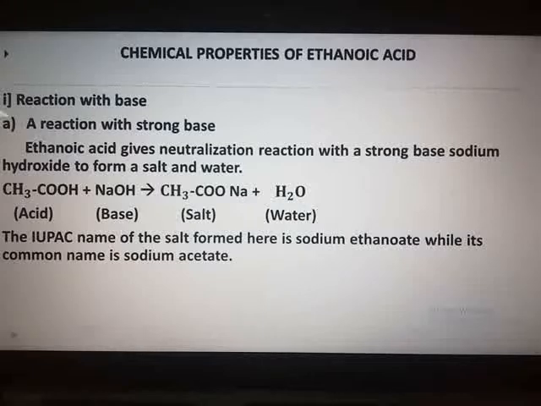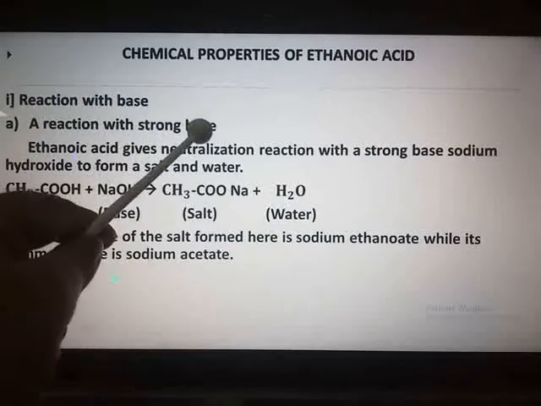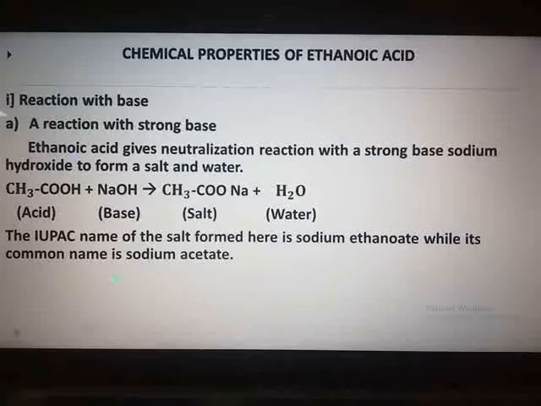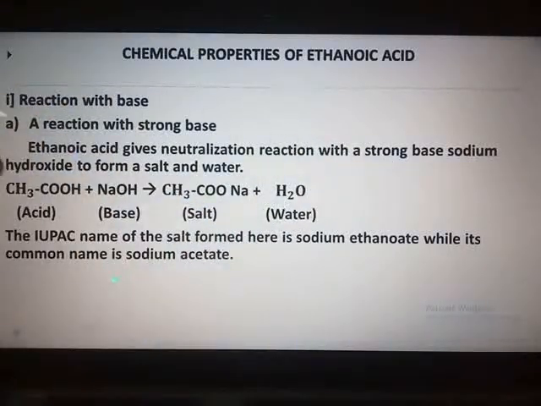Now, ethanoic acid contains carboxylic acid as its functional group. You have studied about the functional group in this chapter. The first one is its reaction with a base, a reaction with a strong base. In 9th standard, you have studied about strong acids, strong bases. So ethanoic acid gives a neutralization reaction with a strong base, sodium hydroxide, to form a salt and water as its products. You know what is meant by neutralization reaction. It gives salt and water as the byproducts.